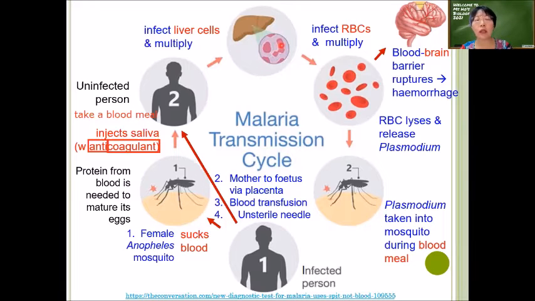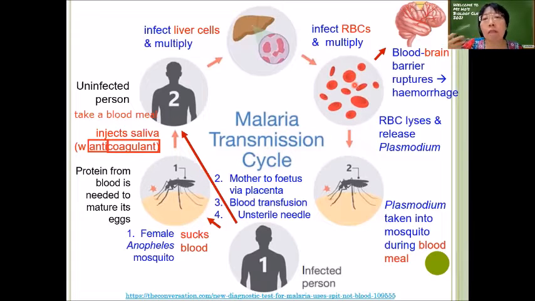And then the Plasmodium will then go into the bloodstream and start to infect the red blood cell. So this is the second cell that the Plasmodium will divide in our body. The first cell is the liver cell. Then is the red blood cell.